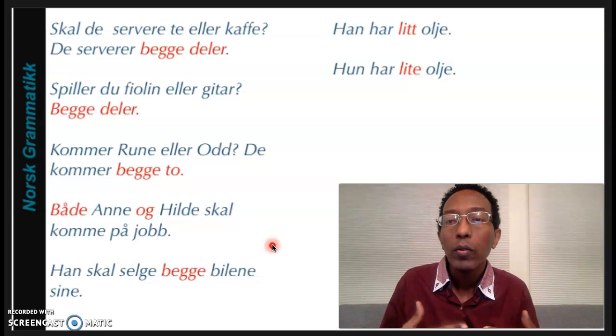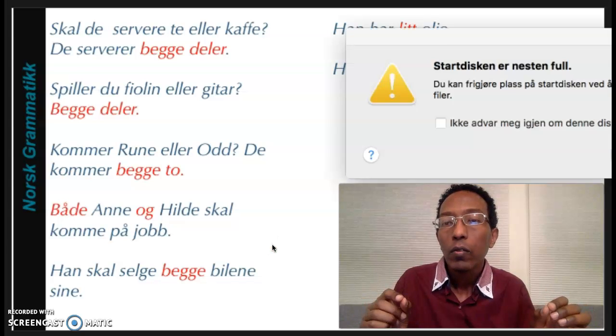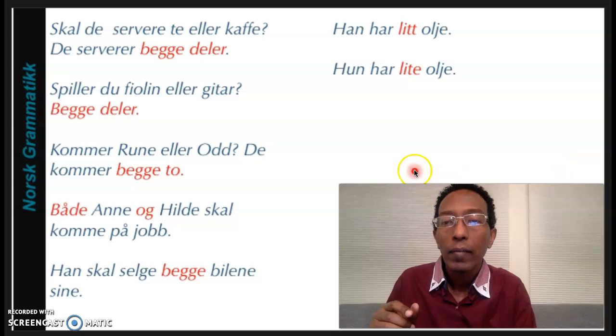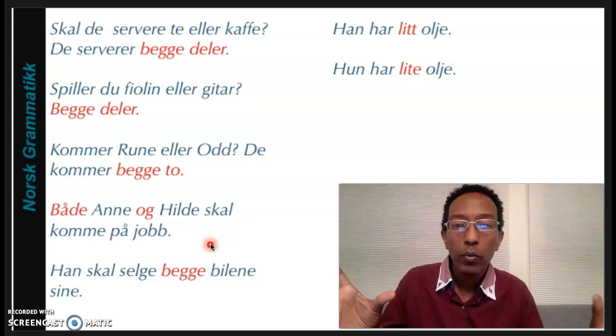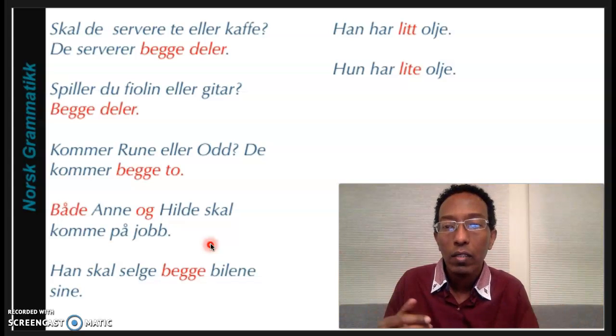And also kommer Rune eller Ude, de kommer begge to, because they are very specific persons or people. Also både Anne og Hilde kom på jobb. Both. If we have two sentences, we can combine them with både og that we have discussed last week.